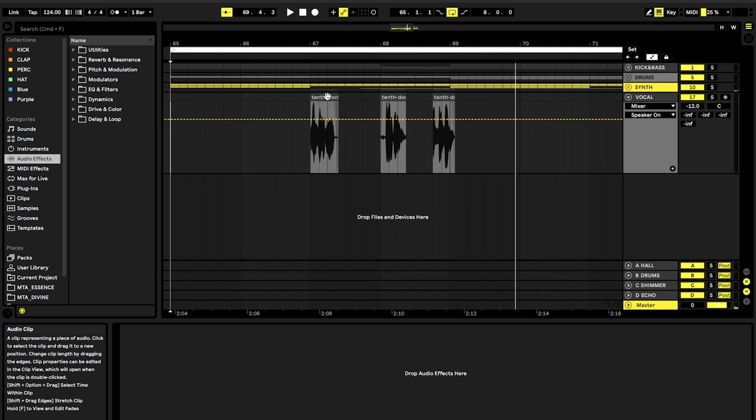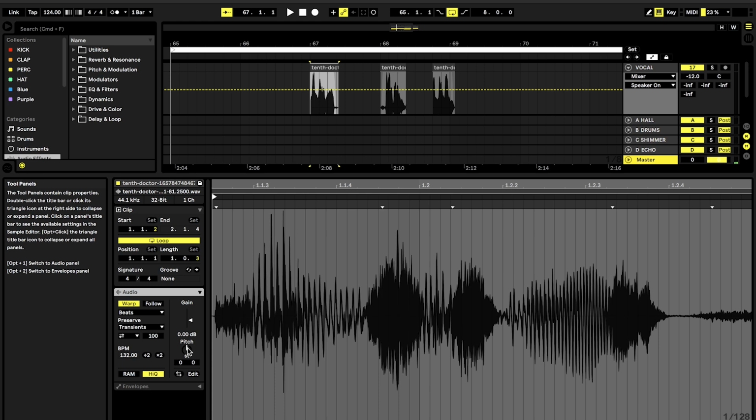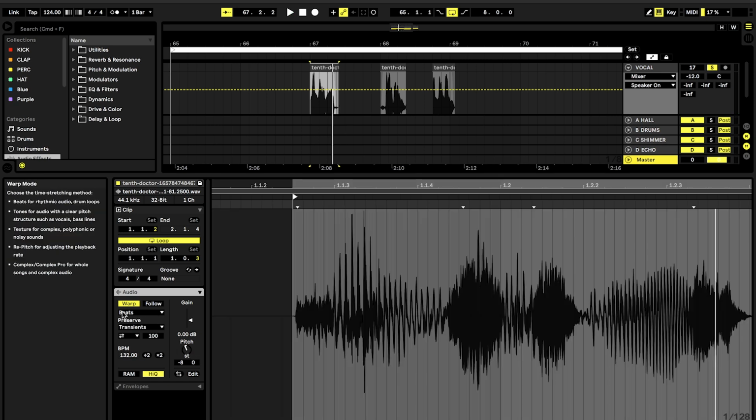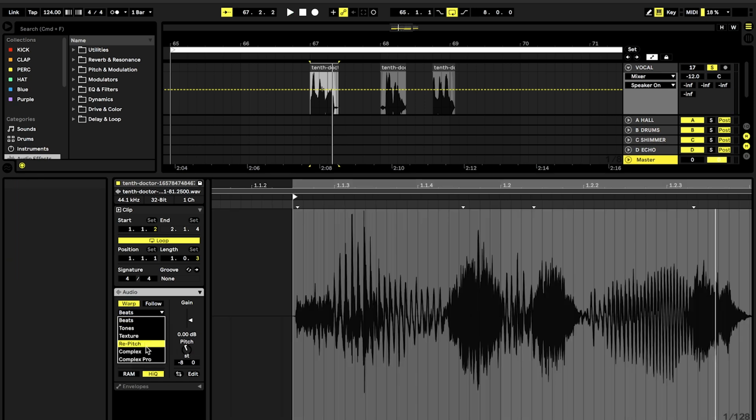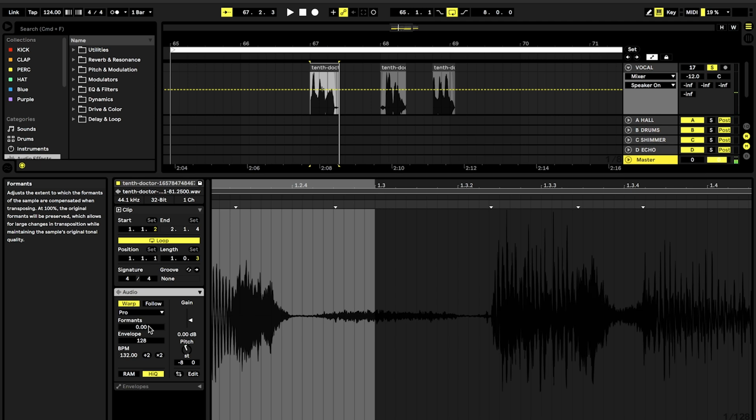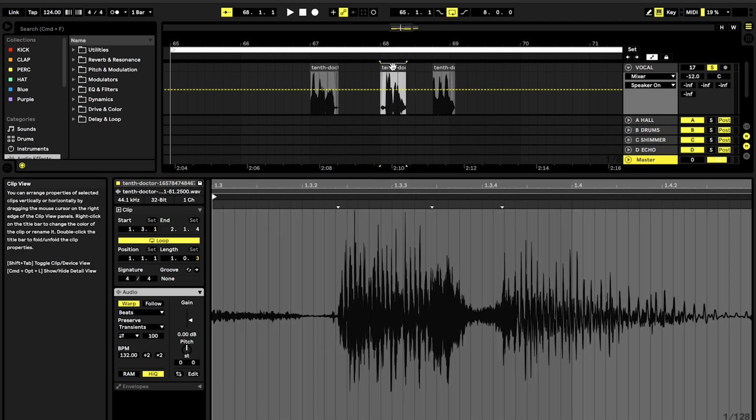And something I would like to start with is actually taking this sample and pitching it down quite a bit. So let's just see how this sounds. Consciousness. And we can actually try different modes here. For vocals, it's really nice to use the Complex Pro mode because you have this formant option here. Consciousness. You can see this sounds completely different. So yeah, let's just leave it at -8. I think this could work, and also apply it for the other samples.